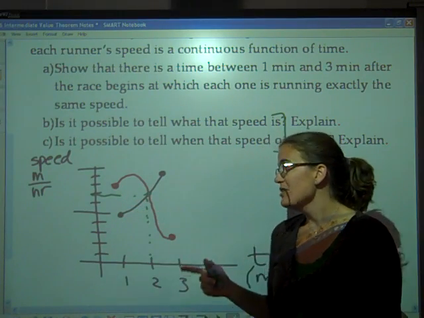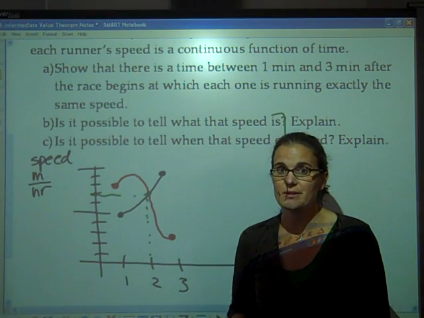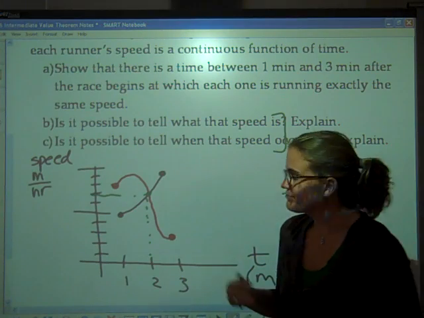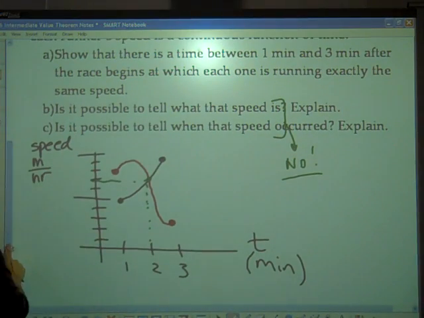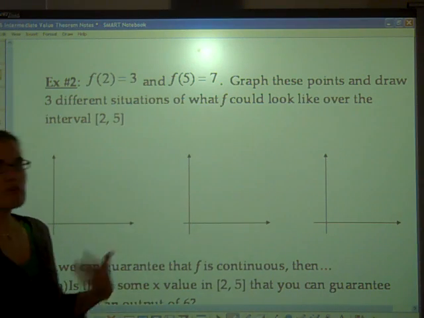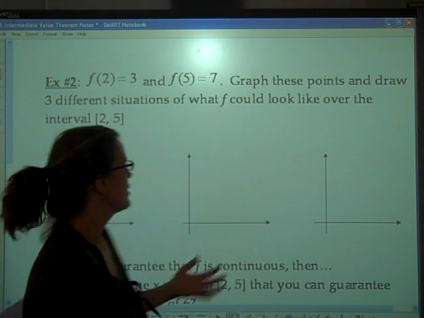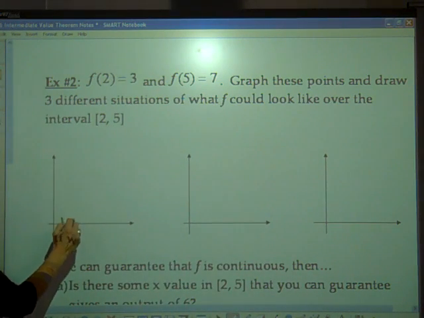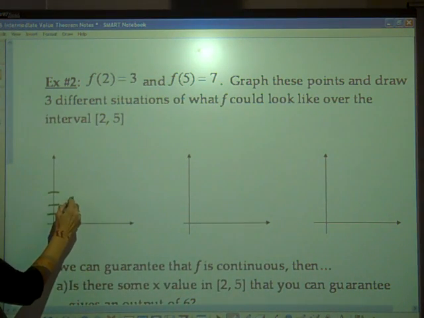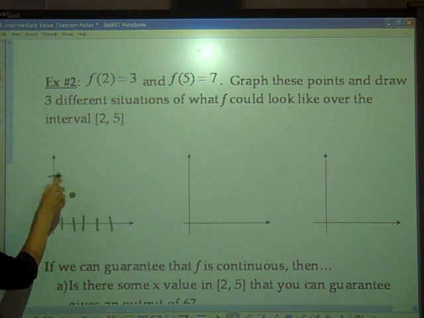Okay, so all we know is that they will cross somewhere because both of the functions were continuous. I don't know if that's making sense or not, but both of those would be a no. And this is what I'm trying to get at again: just imagine that you have two dots plotted on a graph. If you know that f of 2 equals 3, and f of 5 equals 7, 3, 4, 5, 6, 7.